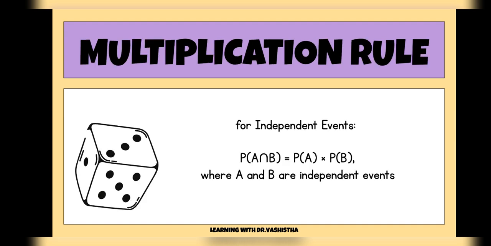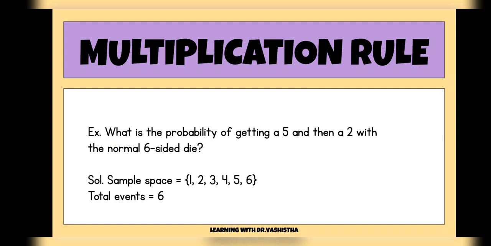So let's move on to the next rule, which is the multiplication rule, that says that for 2 independent events A and B, if you want to find out the probability of A intersection B, then it is simply the multiplication of the probability of event A with probability of event B. So here is the example to make you understand better. It's a question that says: what is the probability of getting a 5 and then a 2 when there is a normal 6-sided die?